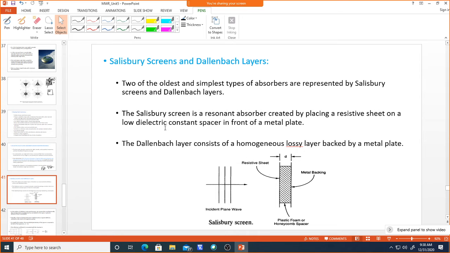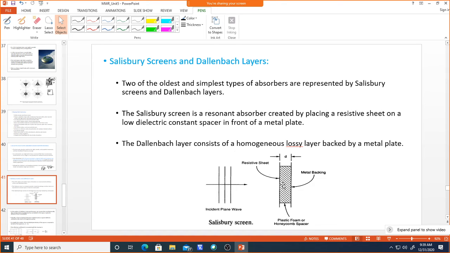This is the Salisbury screen we are seeing here. We can make a plane wave incident on this material. Because of the resistive sheet and the metal backing, the wave does not reflect and is completely absorbed in the material itself.